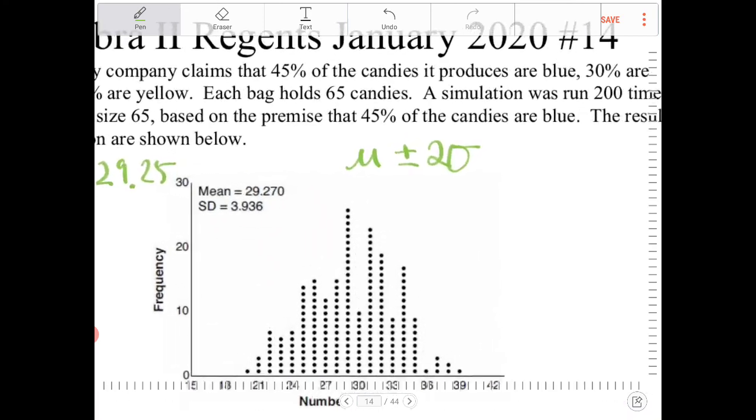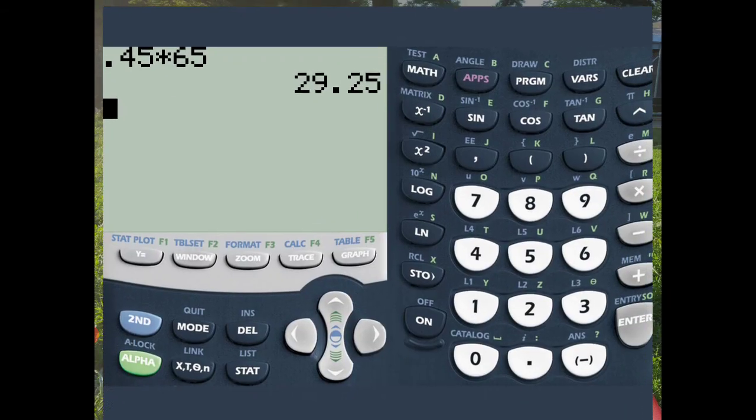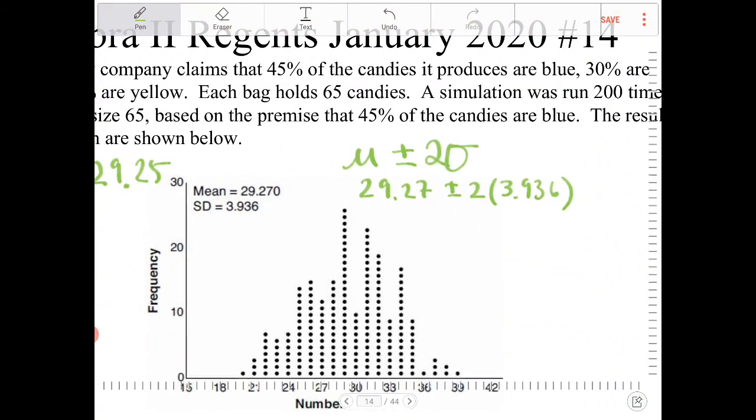So we're going to take 29.27 plus or minus 2 times 3.936. Let's see what this interval is. So we're going to go over here, 29.27 plus 2 times 3.936. Is it 3.936?